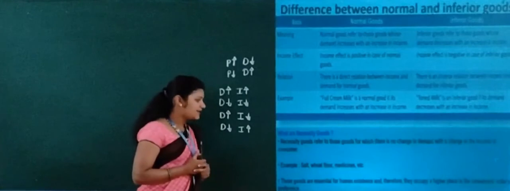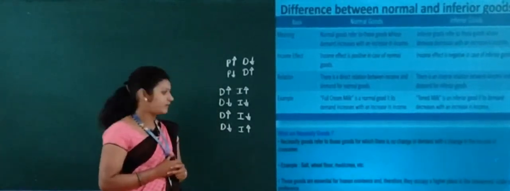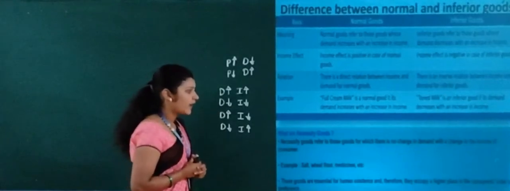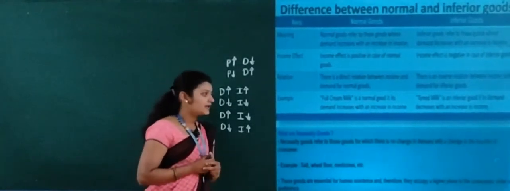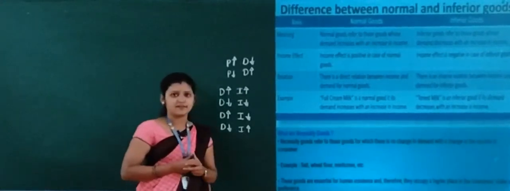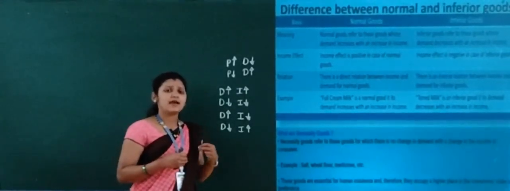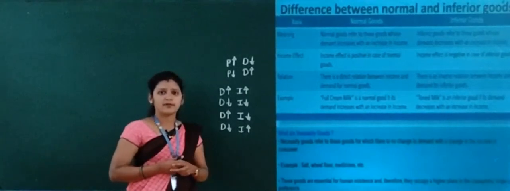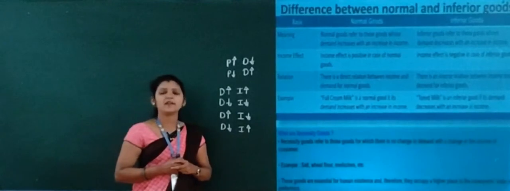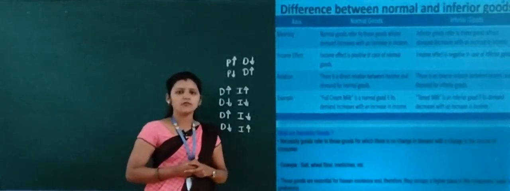These goods are essential for human existence, and therefore they occupy a higher place in the consumer's order of preference. That is why the income of a consumer will not affect the demand for such goods.